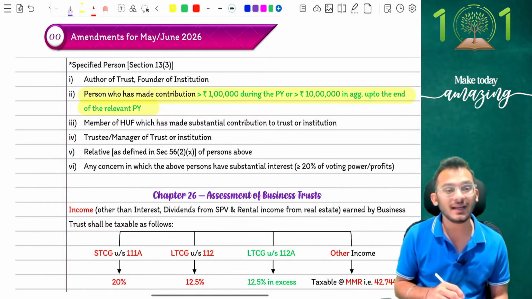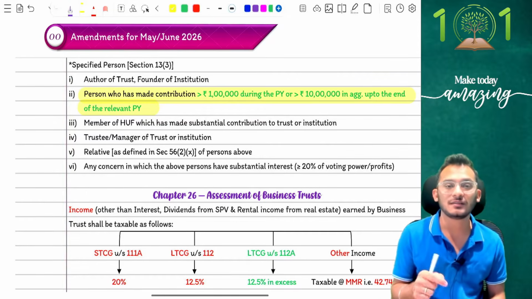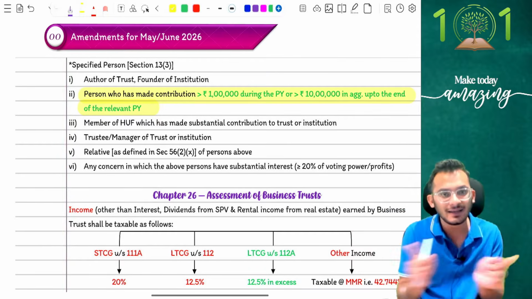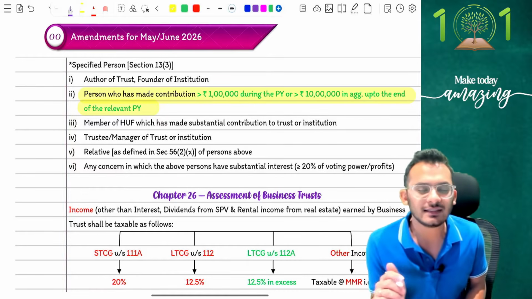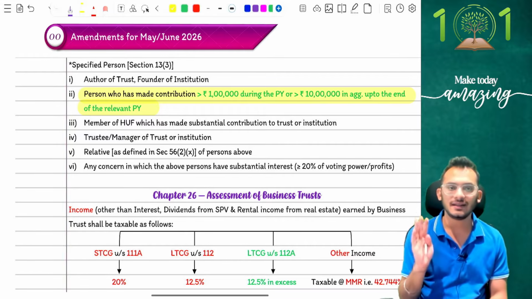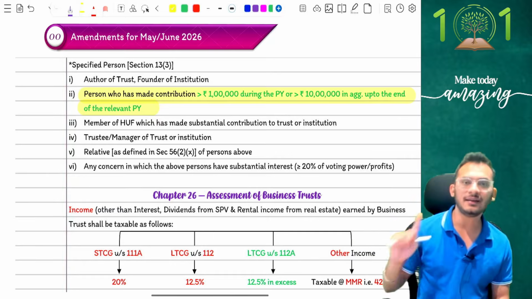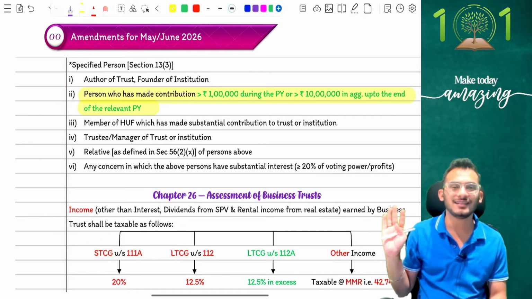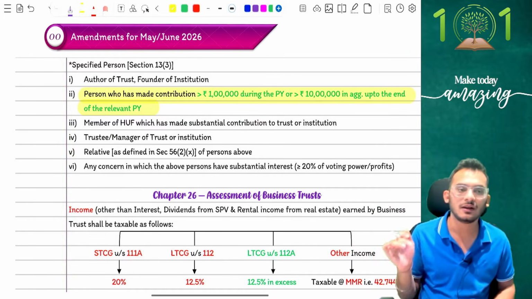When it comes to specified persons, going forward, if a person contributes more than 1 lakh rupees during this year, or overall till date, YTD, he has contributed 10 lakh rupees, then in that case that person will be called a specified person. The rules were a little different earlier, people. Last time, they only used to talk about the YTD concept. Now it is first current year data, then YTD concept, which means current year I have contributed more than 1 lakh, specified person, or current year I have contributed less than 1 lakh, but overall till date my contribution has already crossed 10 lakh rupees, I will be called a specified person.